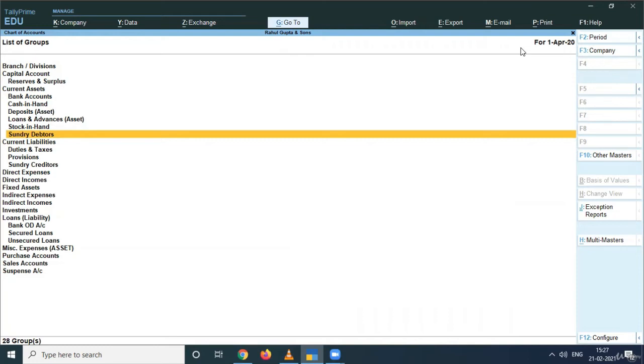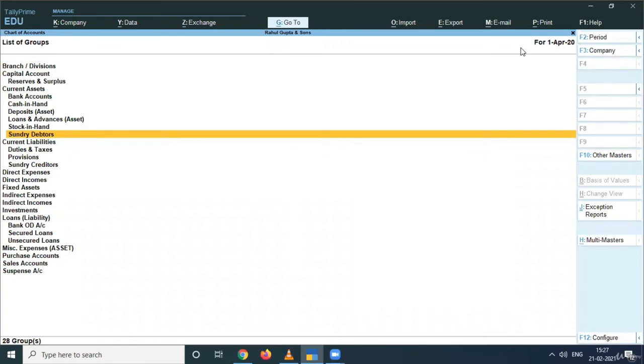I'll directly go to that particular group and I can find out the details. This is how we provide the details in the groups in the balance sheet, and from there we furnish the financial statement.